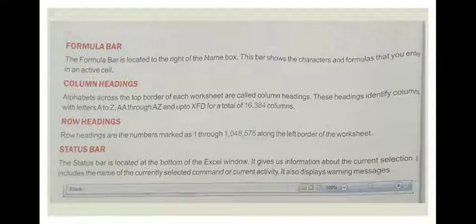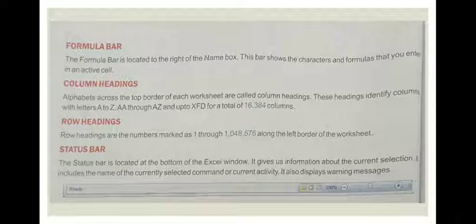These headings identify columns with letters A to Z and AA through AZ up to XFD for a total of 16,384 columns.